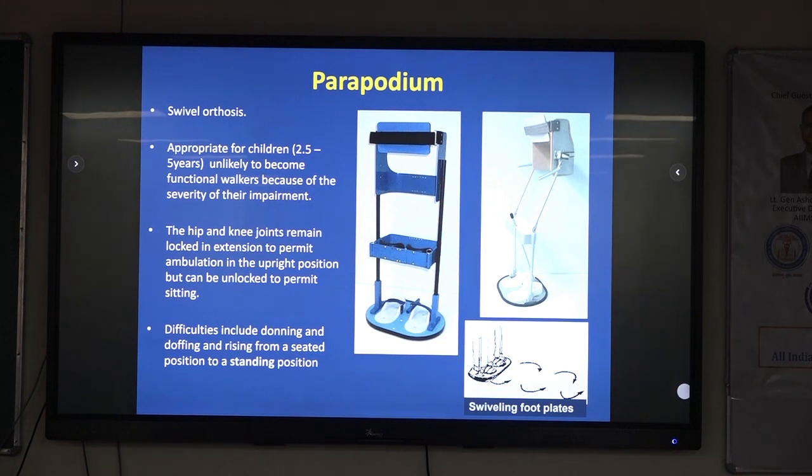The hip and knee joints remain locked in extension to permit ambulation in the upright position, but can be unlocked to permit sitting. Difficulties include donning and doffing and rising from a seated position to the standing position. If they unlock and make them sit, they will need assistance to make them stand.